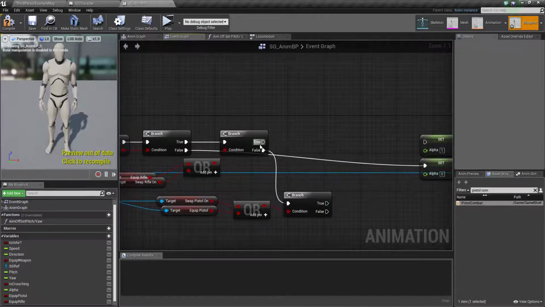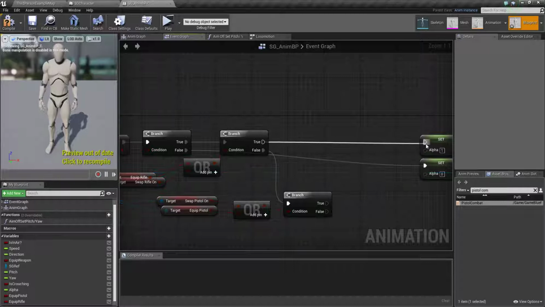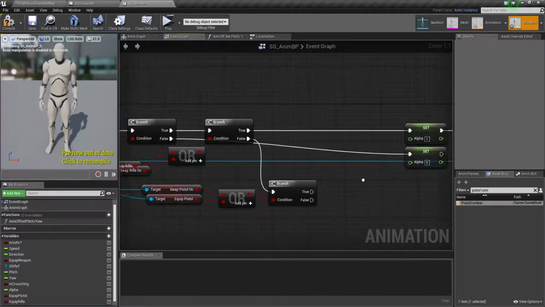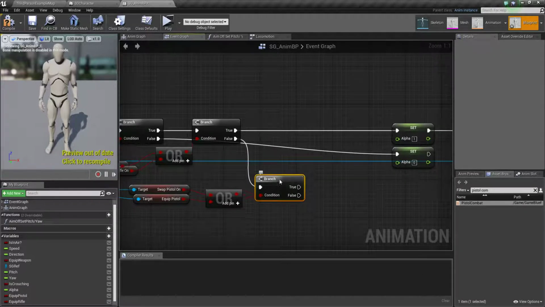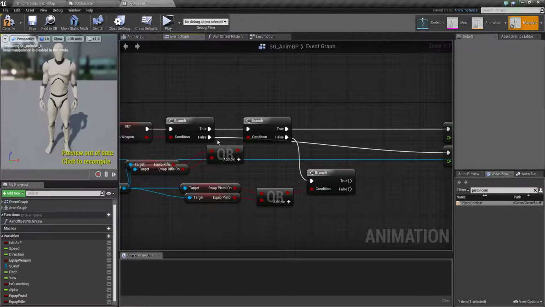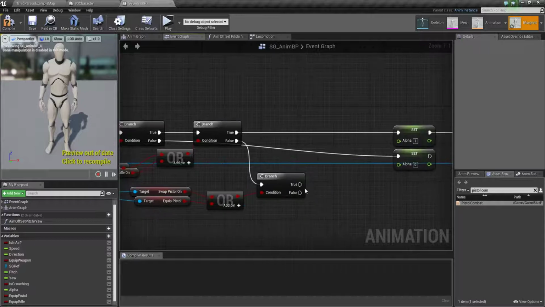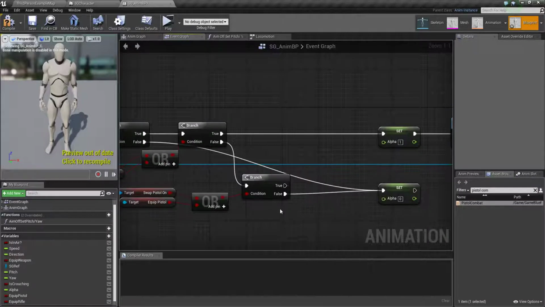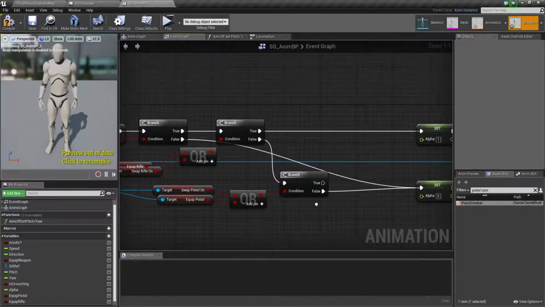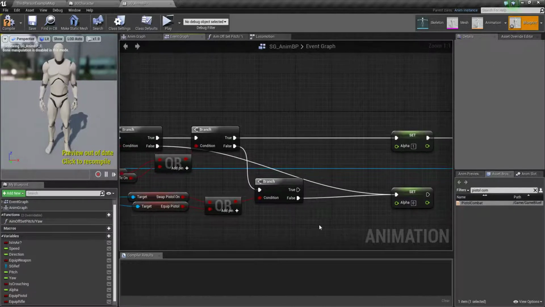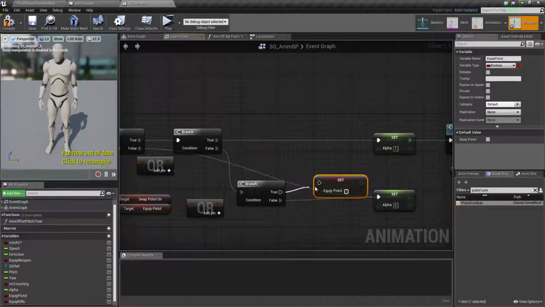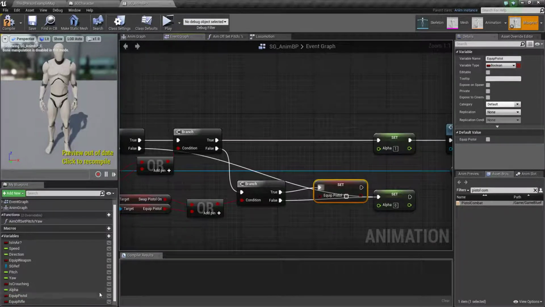So if it is true, then we go over here. Okay, and if it is false, go over here, and if it is true, we just need to of course set it. Pistol, equip pistol, set equip pistol on.